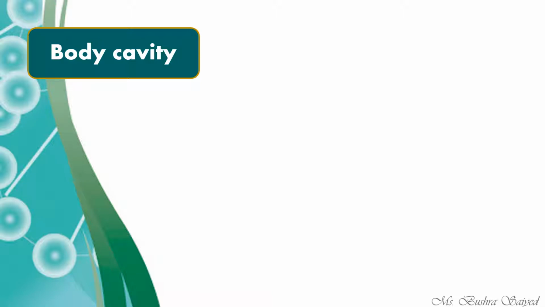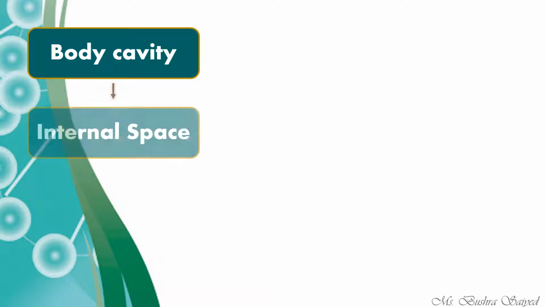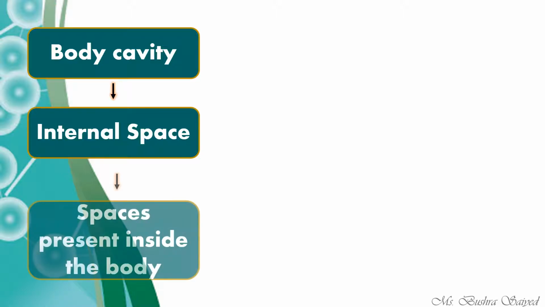Coelom, in other words, is also known as body cavity. Body cavity is the internal space. So which internal space? The space that is present inside the body. So in your body, wherever inside your body, wherever the spaces are present, those are the body cavity.